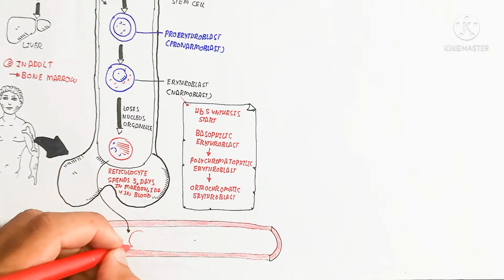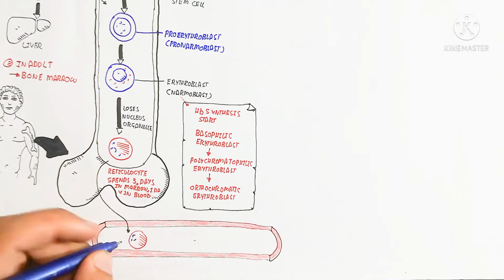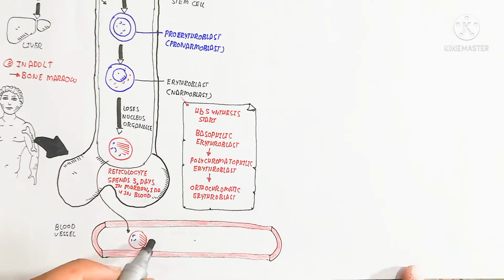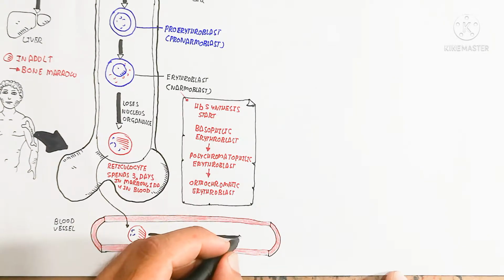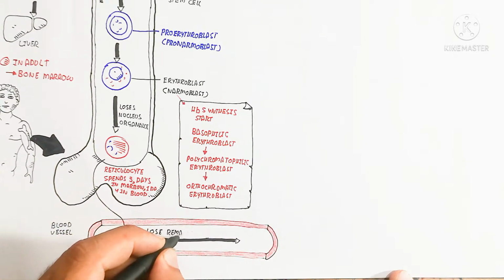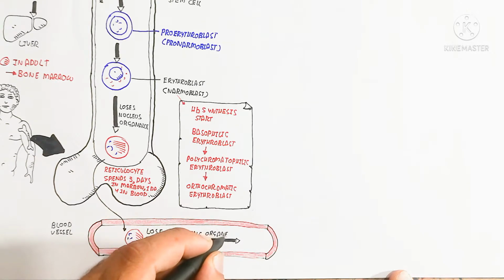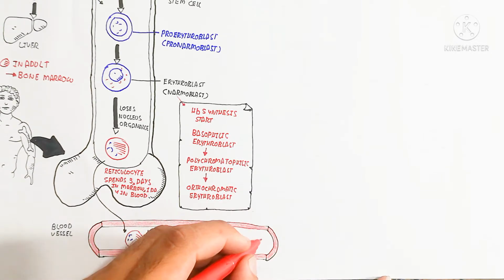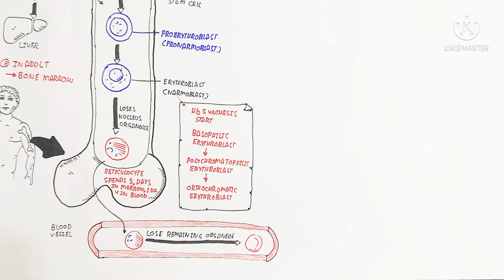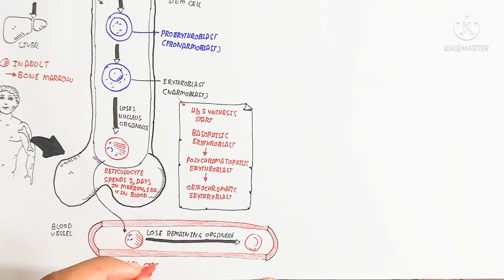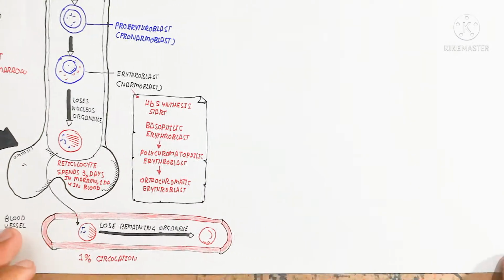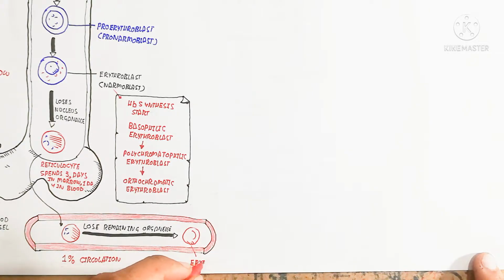Here is the loss of nucleus and organelles from that erythroblast to produce a reticulocyte. This reticulocyte spends 3 days in the bone marrow, and 1 day in blood. Here is the blood vessel; when the reticulocyte goes into the circulation, about 1% of cells are reticulocytes.